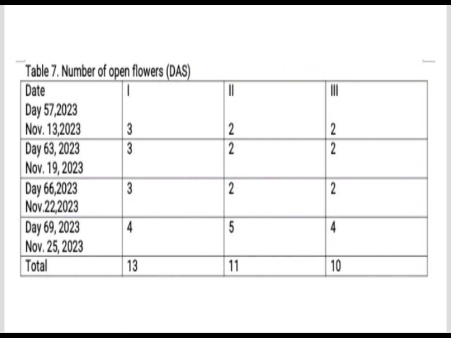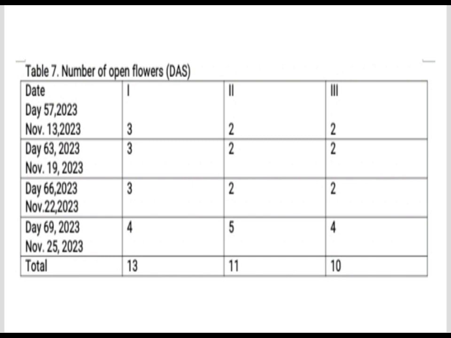On day 69, there is a noticeable increase in the number of open flowers, with replication 1 having 4, replication 2 with 5, and replication 3 with 4. If we look at the total number of open flowers for each replication, we get replication 1, 13; replication 2, 11; replication 3, 10. This data indicates the total number of open flowers across all the recorded days for each replication.